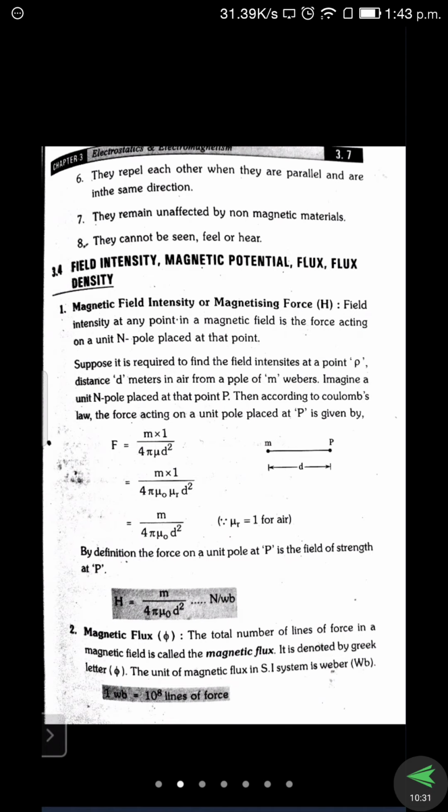Here we take a point P at a distance of d meters in air from a pole of m Webers.